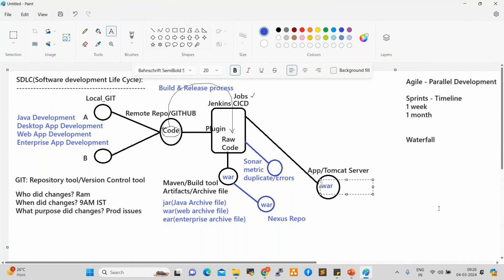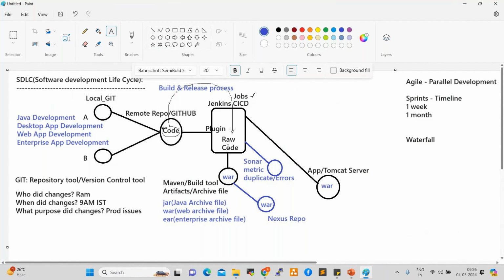Any questions up to here, anyone? Anyone having any questions here? Exactly at what stage will the testing be conducted? Before pulling the code from GitHub to Jenkins, testers will test the code.